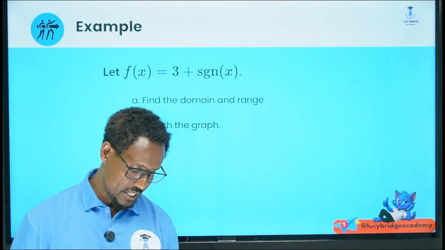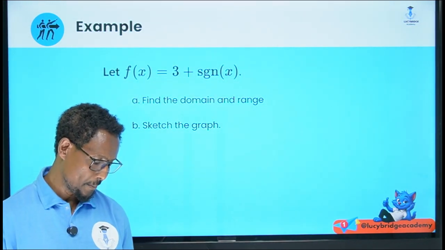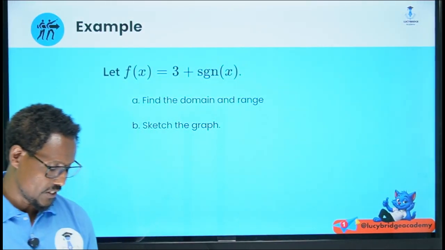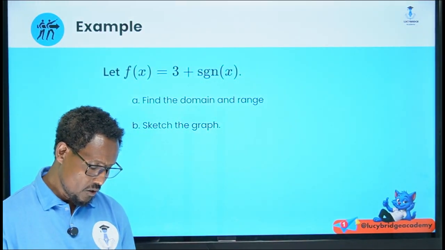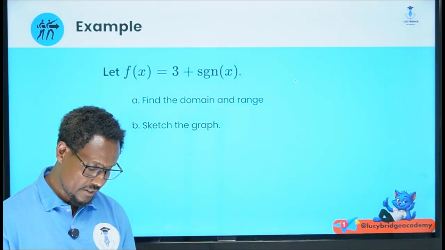Okay, example: f of x is equal to 3 plus signum of x. Find the domain and range, sketch the graph. Okay, what is the domain and what is the range of this function? Or it's better to write, I think, the graph. Let me draw the graph first.